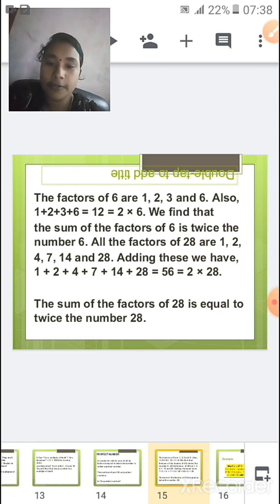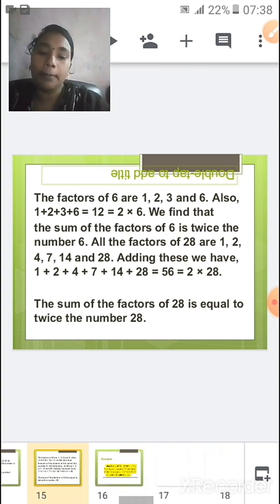And this 56 is equal to 28 twos, so 28 twos are also 56. So the sum of the factors of 28 is equal to twice the number 28. So 28 is a perfect number.